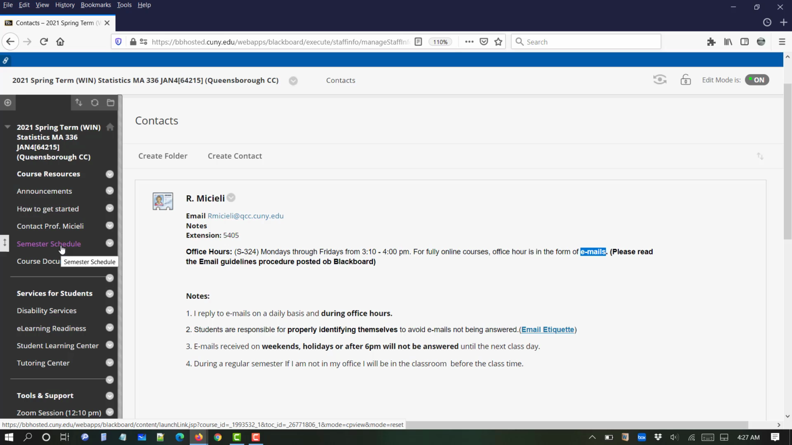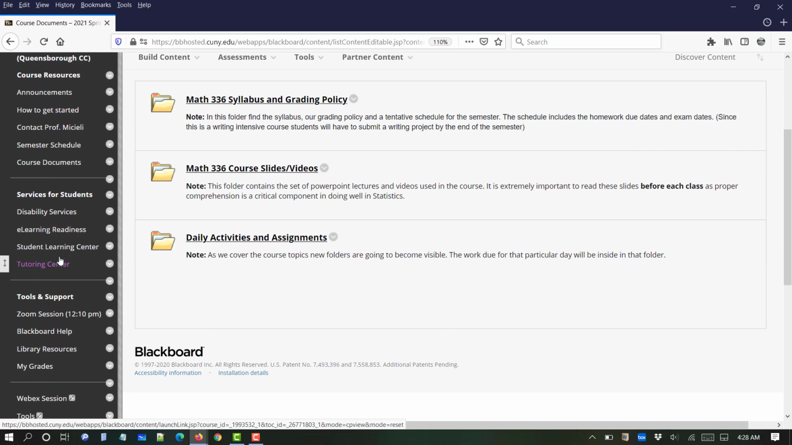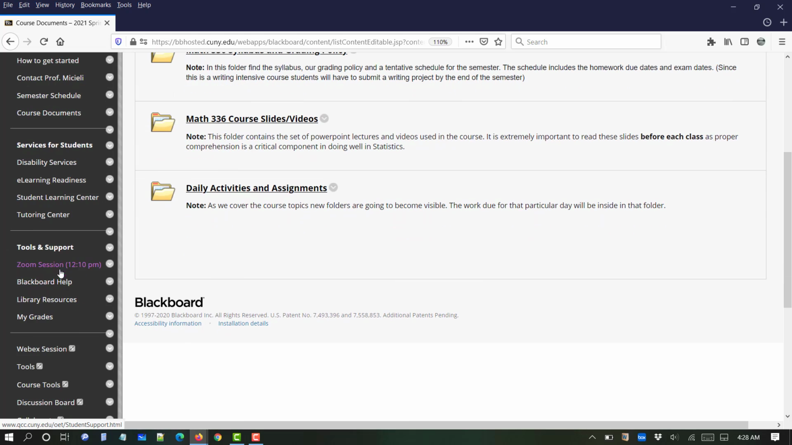You already know about the semester schedule. The link is right here, and the course documents are these three main folders. The other links are all links from the school itself and from Blackboard. You know, the tutoring center, disability services, and your grades are here. Once you start submitting assignments, they'll appear here.